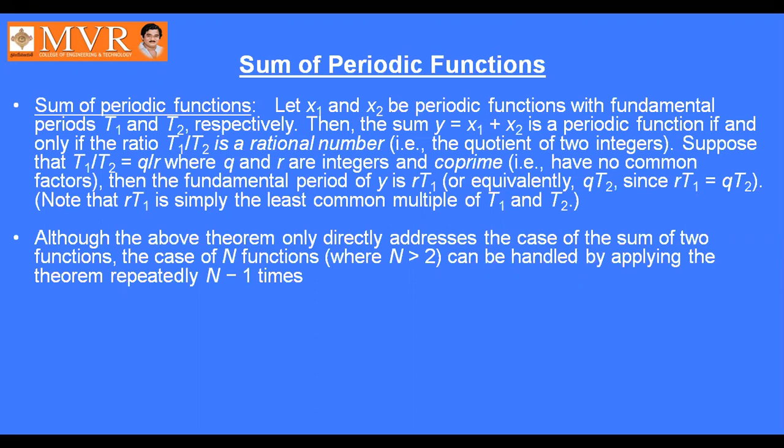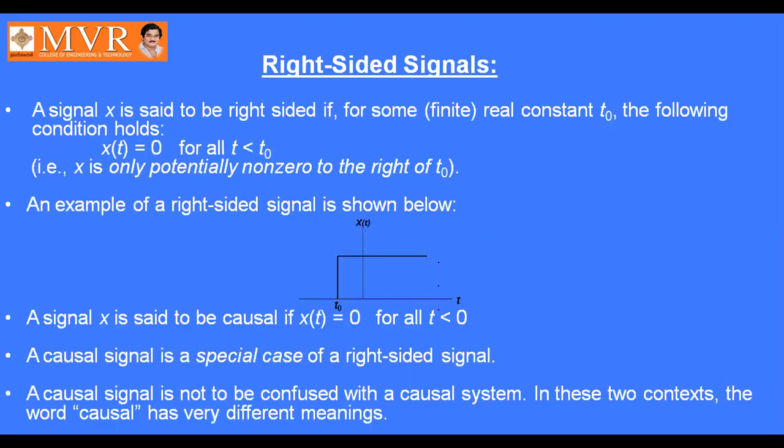Let x1 and x2 be periodic functions of fundamental periods t1 and t2. Then the sum y equal to x1 plus x2 is also a periodic function. After that, we discussed right-sided signals. A right-sided signal is defined as x of t equal to 0 for all t less than t naught. So below t naught, from minus infinity up to t naught, its value is 0. From t naught onwards, it has some finite value.